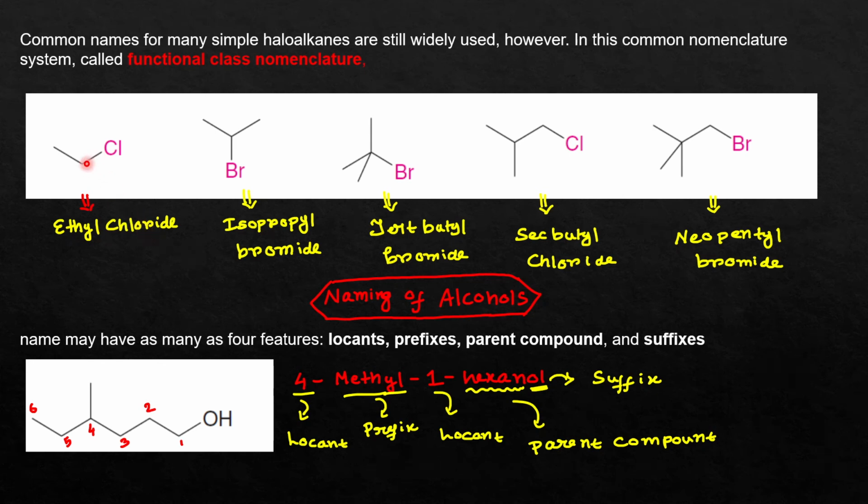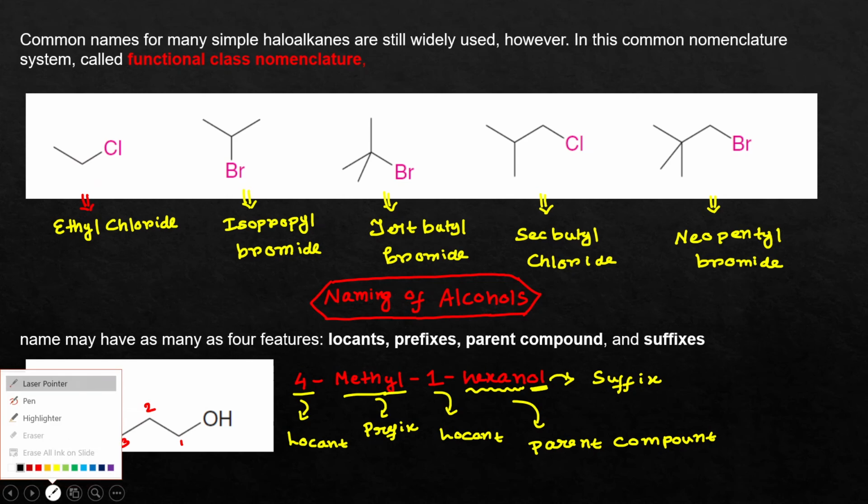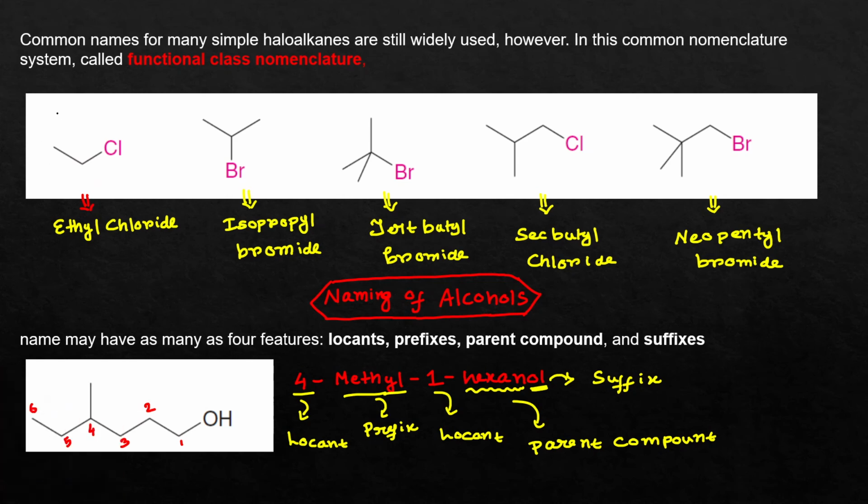Remember that the IUPAC nomenclature of this compound is chloroethane, but we can also use this common name, ethyl chloride.